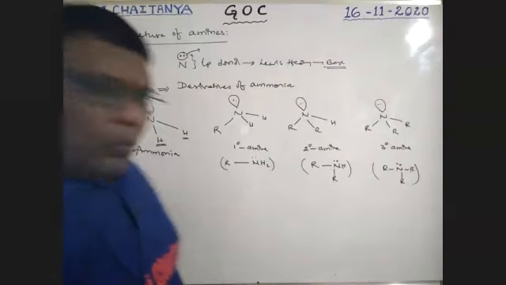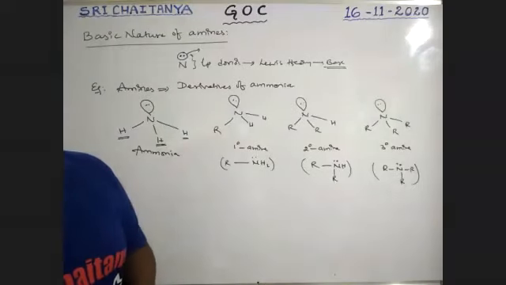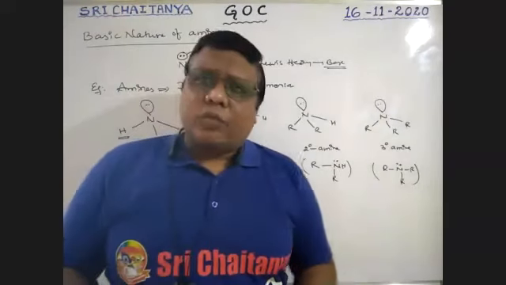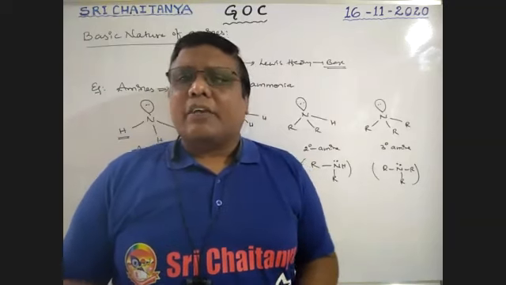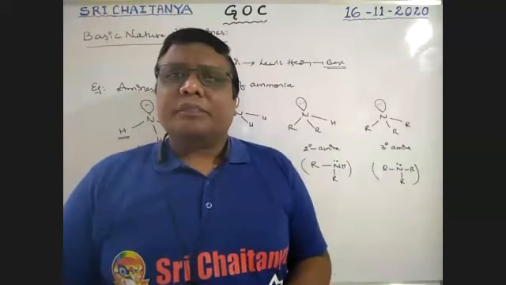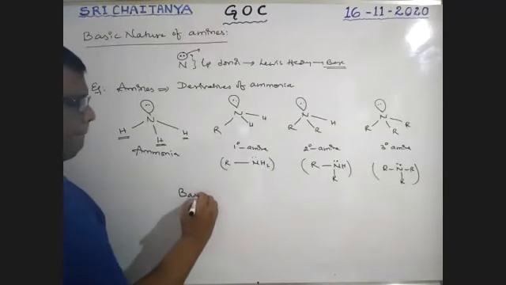Now, among all these compounds, which one is more basic, which one is less basic? The basic strength, which is called the basicity of the molecules, is clearly explained on the basis of the inductive effect.